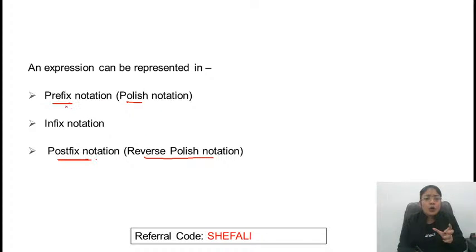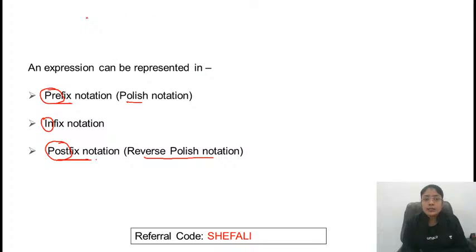Now on what basis are these names taken? Prefix, infix and postfix. If you observe carefully, in this term we have a term that is pre. Here we have a term that is in. Here we have a term that is post. What does pre mean? First.